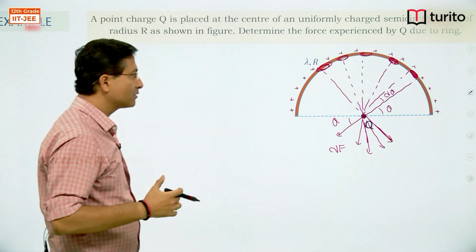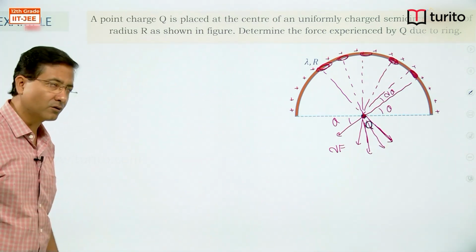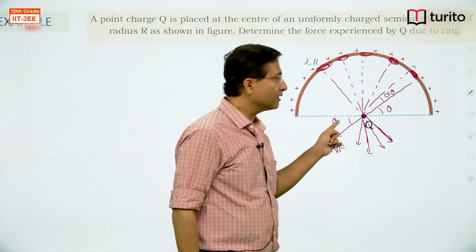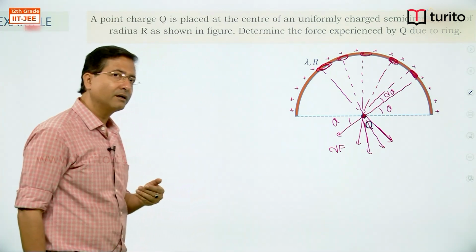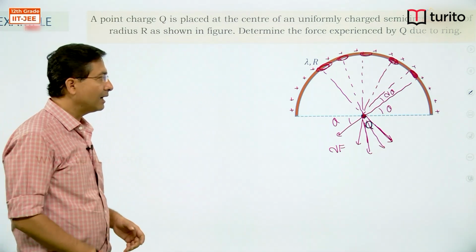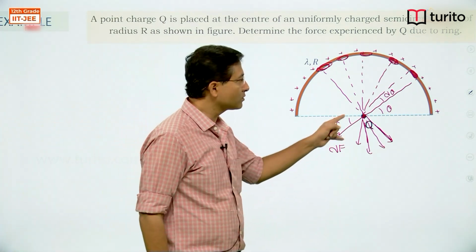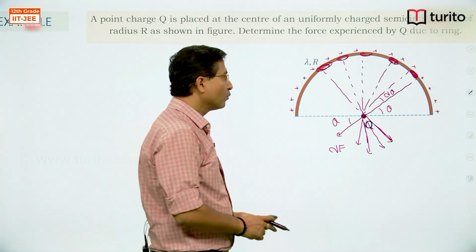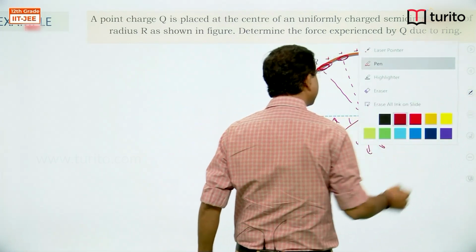As the required quantity force is a vector and it is changing its direction, then we have to resolve the component to add them. So, I will resolve the component of this force in two mutually perpendicular directions and add. One thing you can see from symmetry,